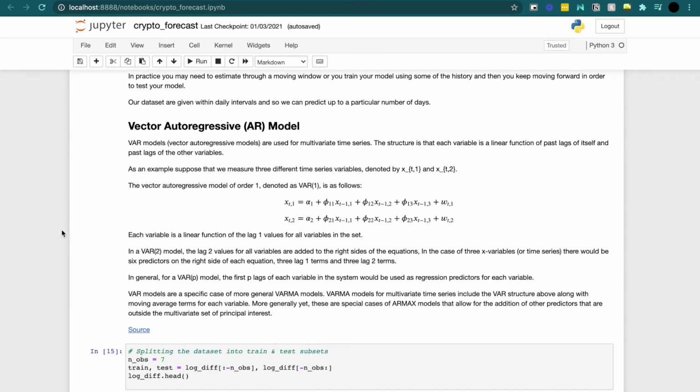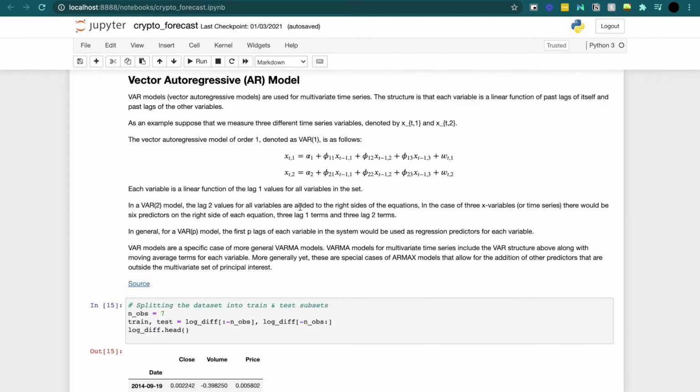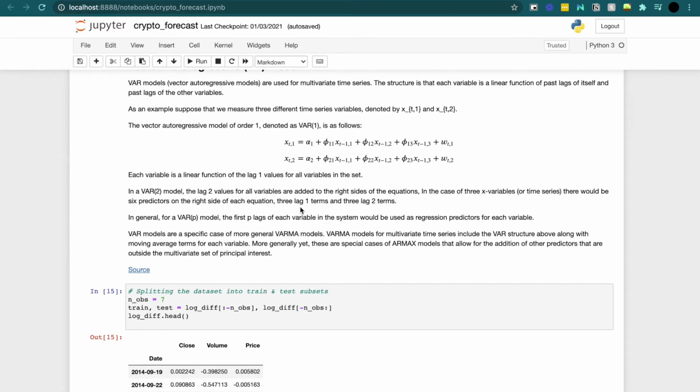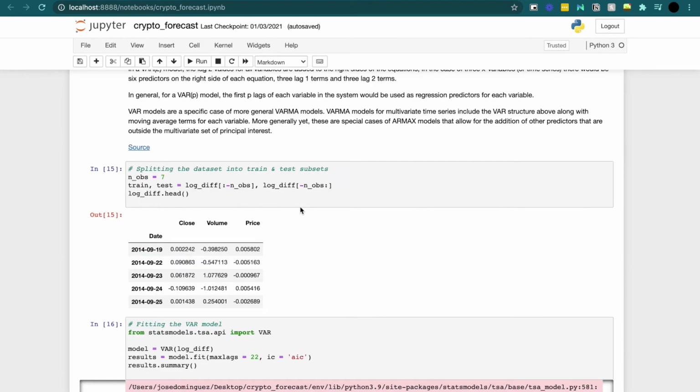A regular AR model would be just one variable, and so you would only see one equation to determine the coefficients. But with our vector autoregressive model, we're going to be doing it with multiple equations, and so we're going to have to determine the coefficients for each series. What I do here is set an observation time, so I'm only doing it for about a week. I'm setting it to train 7 days in the past and test 7 days in the future.